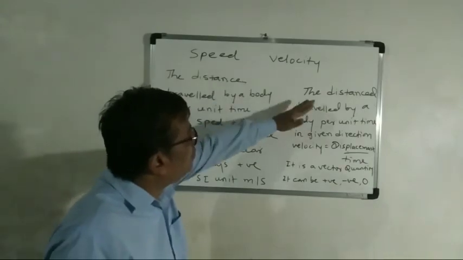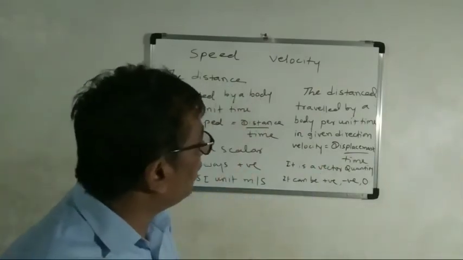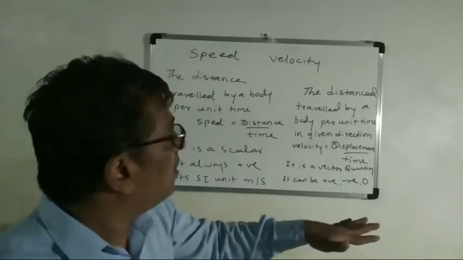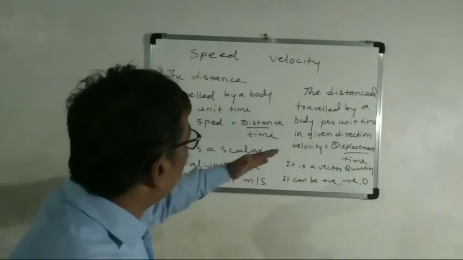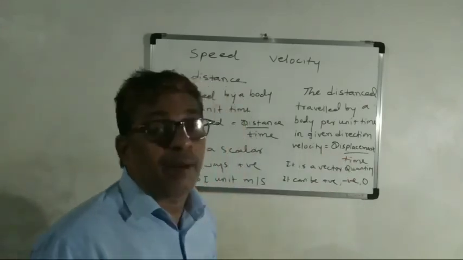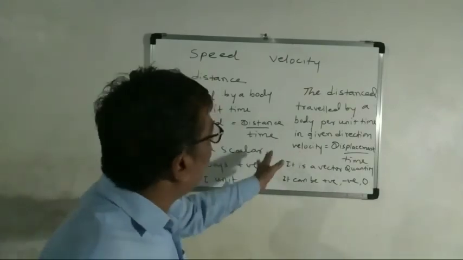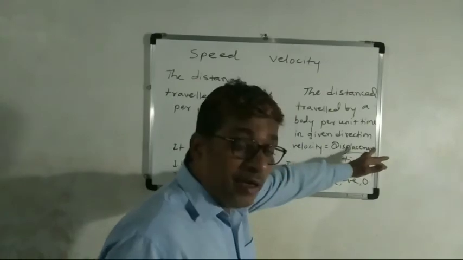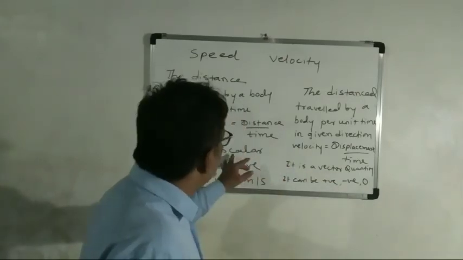Now we see what velocity is. Velocity is the distance covered by a body per unit time in a given direction, so both magnitude and direction are involved. Mathematically, velocity equals displacement divided by time, and its unit is also meter per second, similar to speed, because displacement is in meters and time in seconds. But the difference is that velocity is a vector quantity, while speed is a scalar quantity.